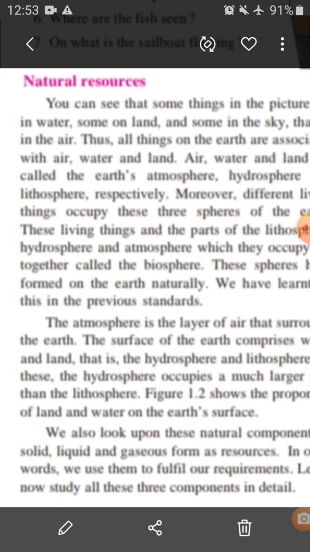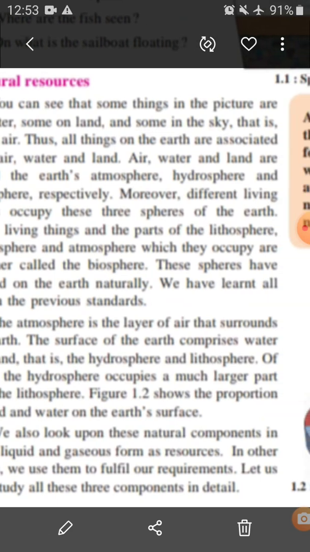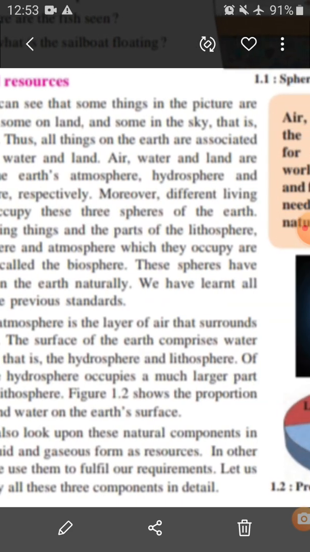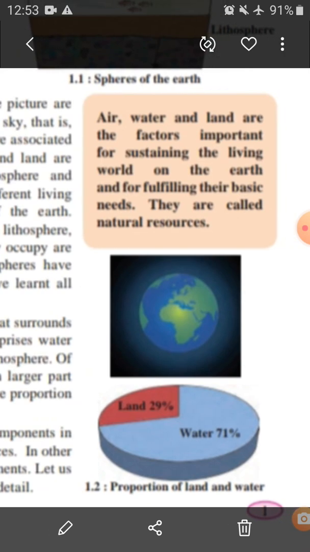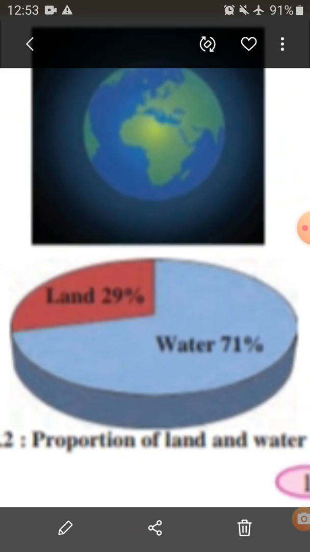Of these, the hydrosphere occupies a much larger part than the lithosphere. We know that in our earth the proportion of land and water is shown. We know this is the earth in a spherical shape, or a round shape.